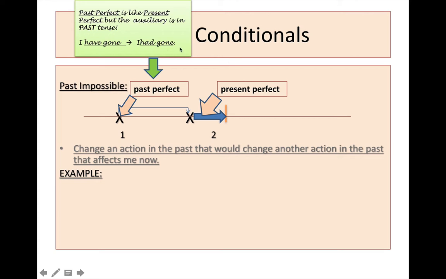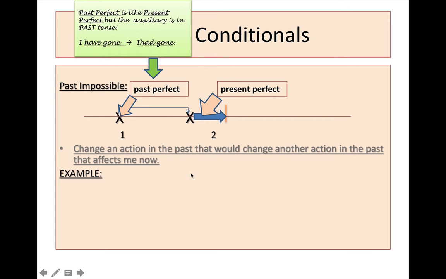So the past perfect, of course, would be the past tense of the auxiliary to have, I had gone, which tells you that this action is complete before the second action, which is I have gone, which means that the action began in the past and continues till the present tense.